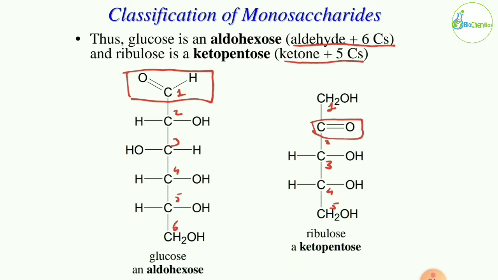Why do we call it an aldohexose? Because the aldehyde is the functional group and it has 6 carbons. And ribulose is a ketopentose. How do we call it a ketopentose? Because it has ketone as the functional group and 5 carbons in total. So glucose is an aldohexose and ribulose is a ketopentose.